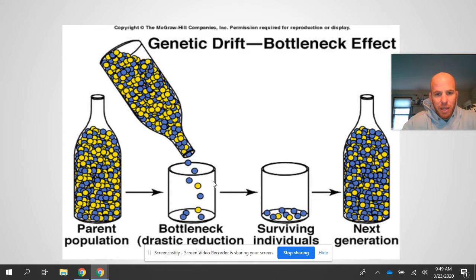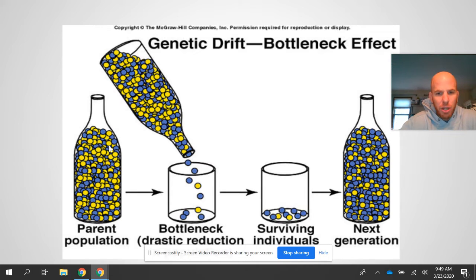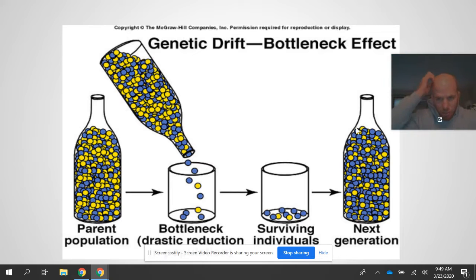What you have left is the things that survived, or the things that got out. You see here I have this bottle filled with a pretty even number of yellow and blue, but after this bottleneck effect, I have more blue that survived. So you can see how the allele frequency changed in my next generation. Basically, the bottleneck effect is due to a disaster.